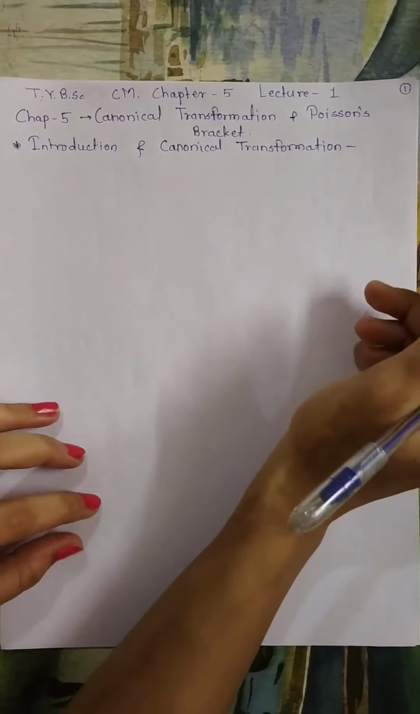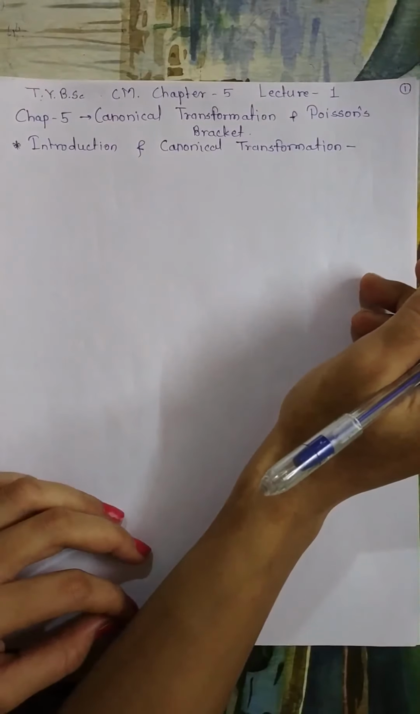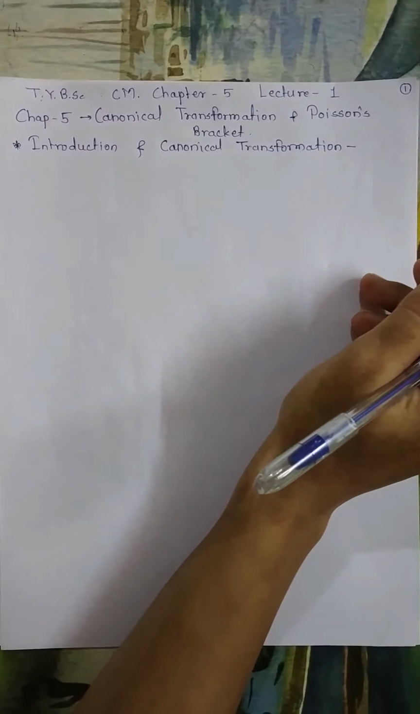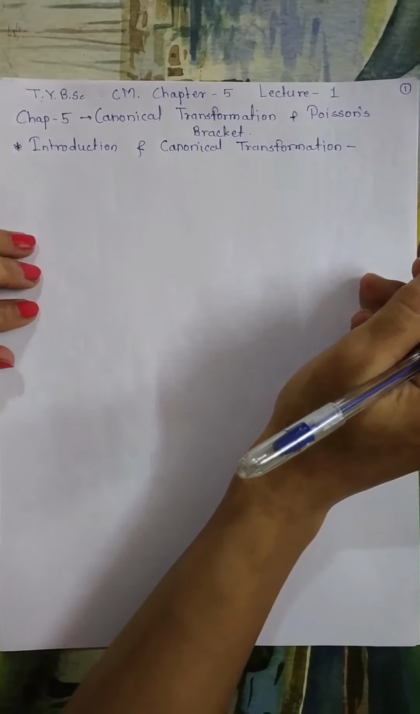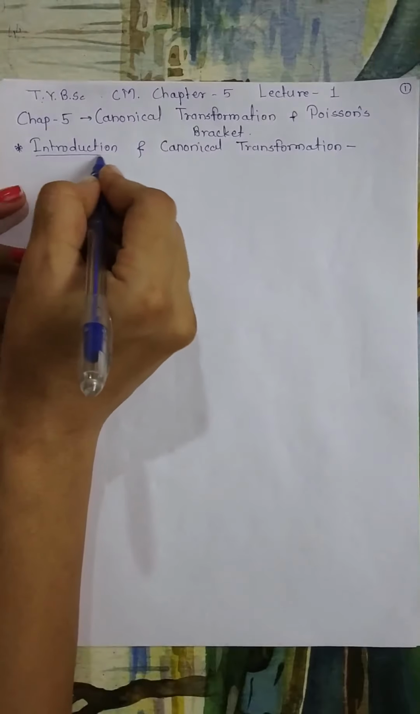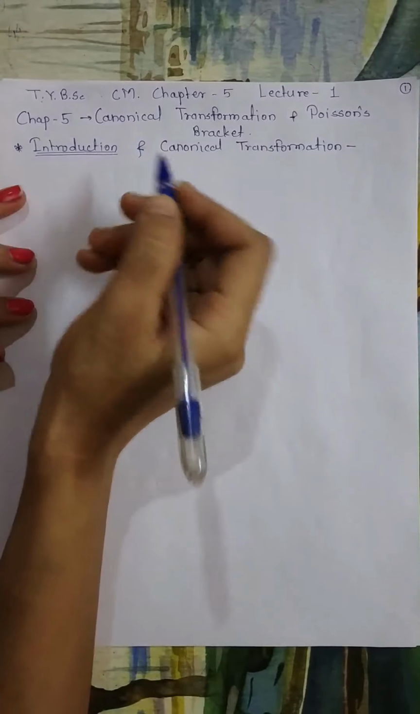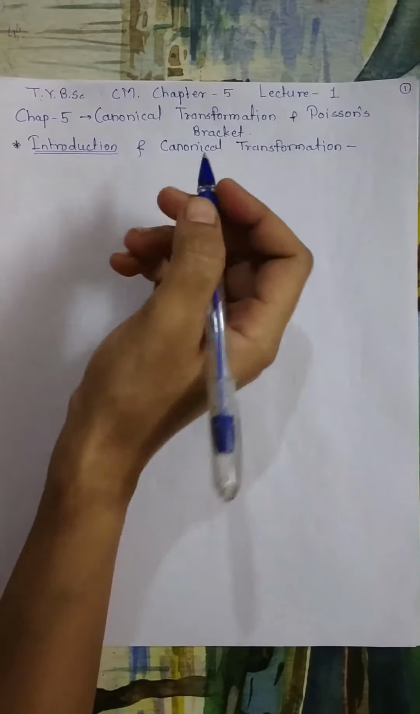Hello students, let's start our last chapter, which is chapter number 5, titled Canonical Transformations and Poisson's Bracket. First we will discuss an introduction to this chapter and then we will discuss what exactly the canonical transformation is. In the earlier fourth chapter we were concerned with the Lagrangian and Hamiltonian formulation.